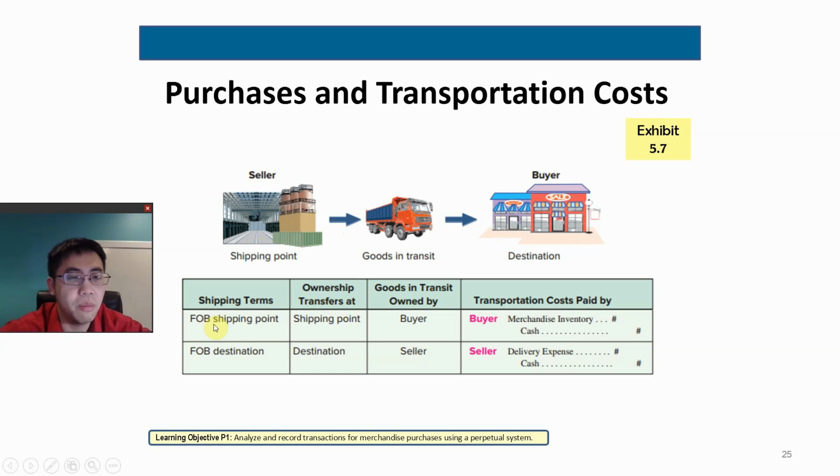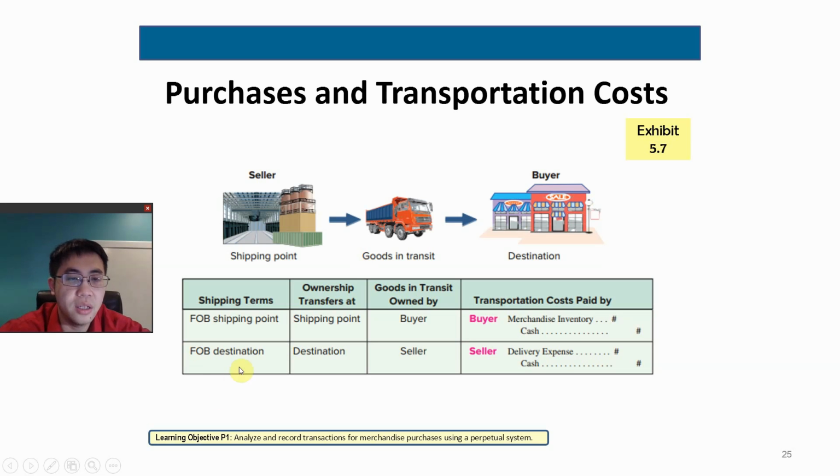One is called free on board shipping point, which means the ownership is transferred at the shipping point. Whenever the merchandise is out of the door of the seller, then it's the buyer's responsibility to have it transported to the buyer's location, to the destination.